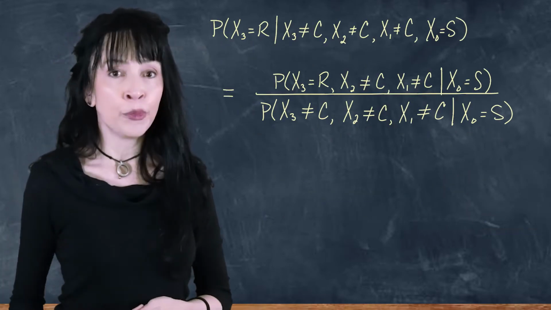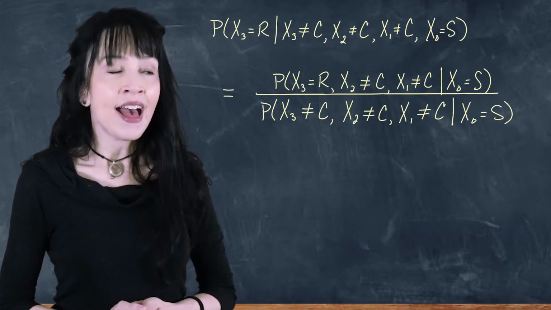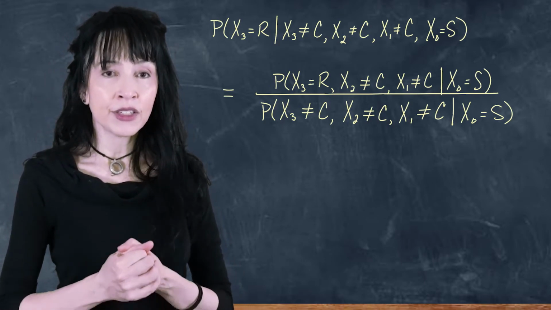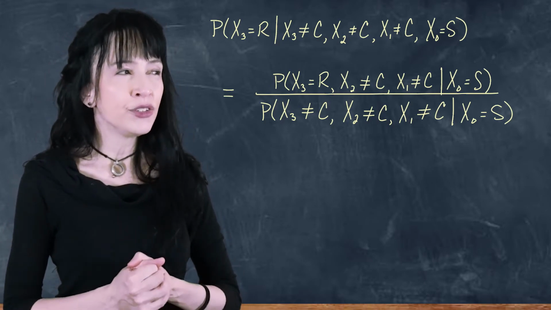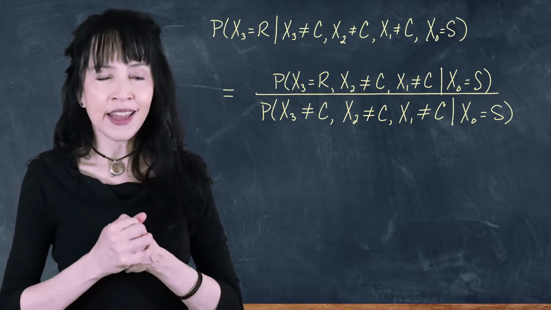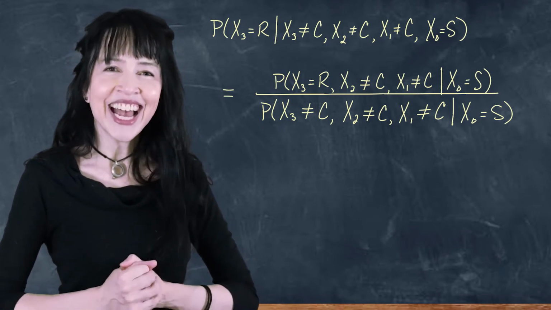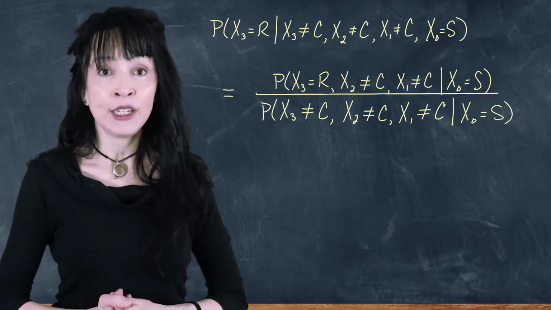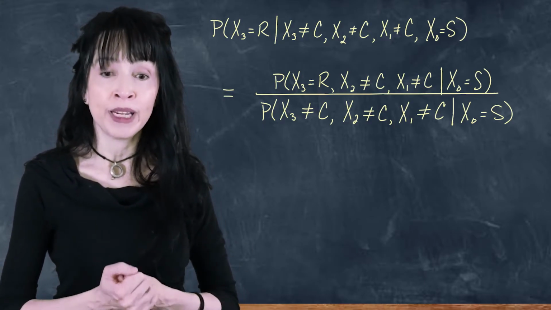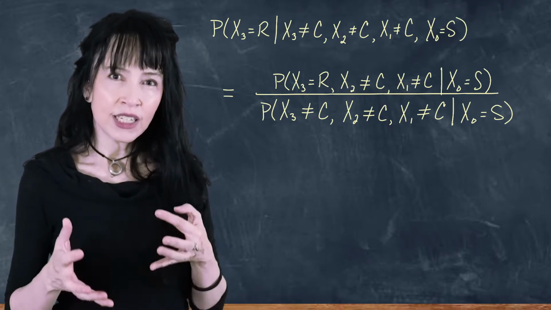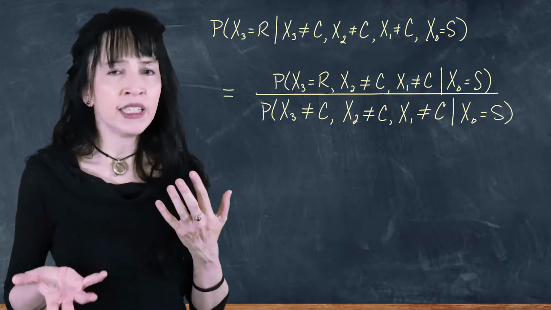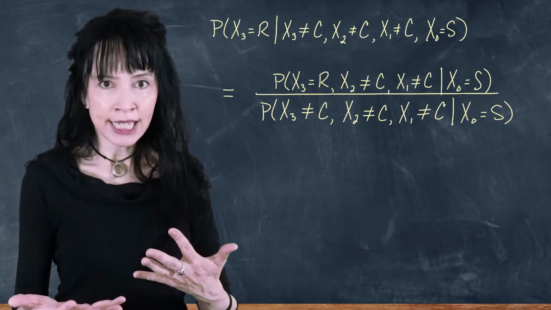So I'm left with a numerator and a denominator. For the first one, the probability that x3 is rainy and x2 is not cloudy and x1 is not cloudy and x0 is sunny, I'm going to use my y chain defined just as it was before, where cloudy is an absorbing state. If I start sunny on day 0 for the x chain and I'm rainy on day 3, I may have been sunny, rainy, or cloudy in the meantime.